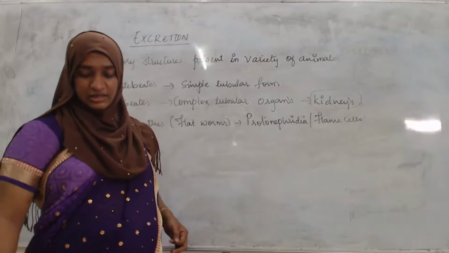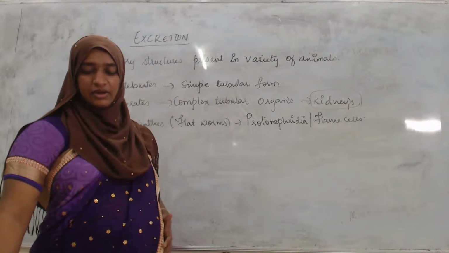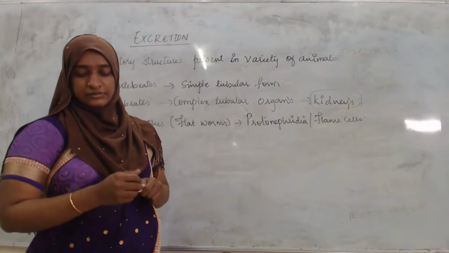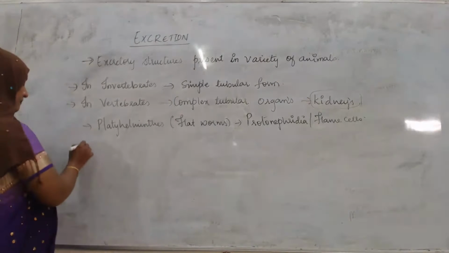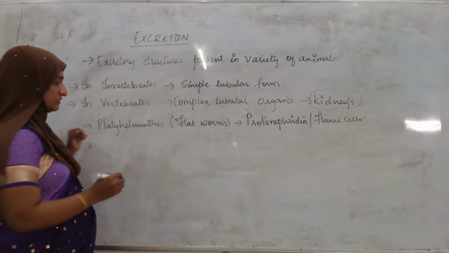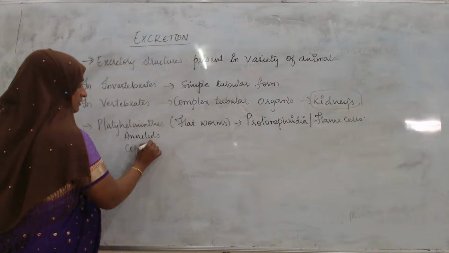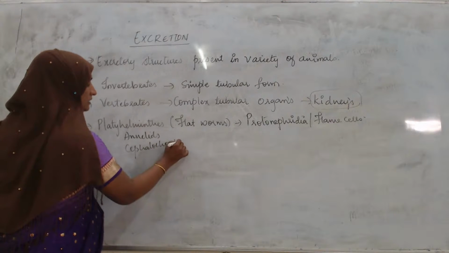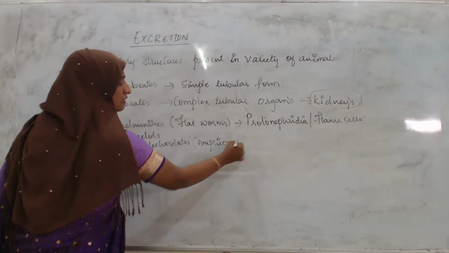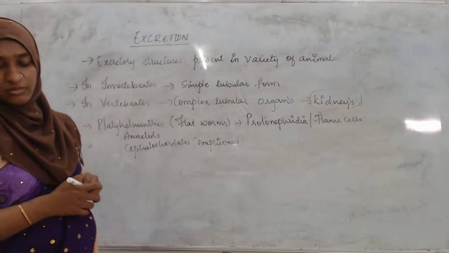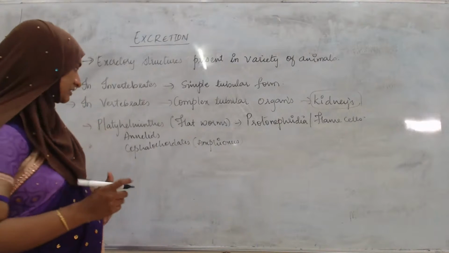These cells are also known as flame cells, and they are present not only in platyhelminthes but also in some annelids and cephalochordates, for example amphioxus. Except for this, in some animals there is a presence of nephridia, which are tubular excretory structures.